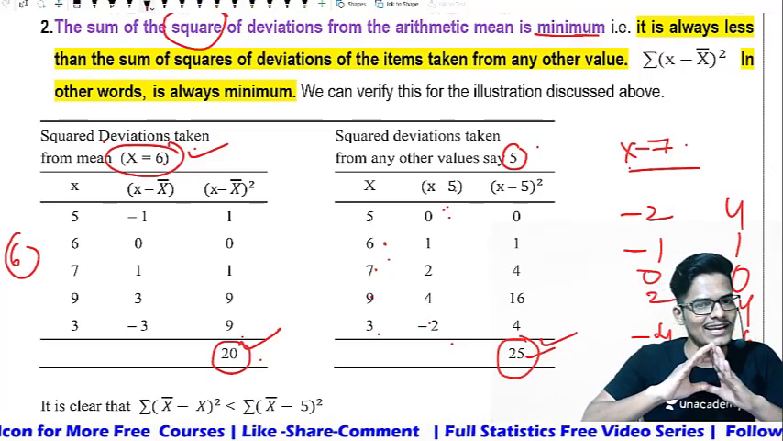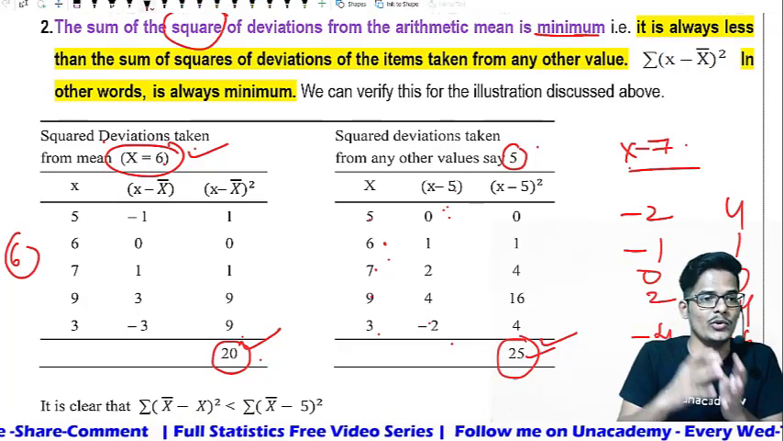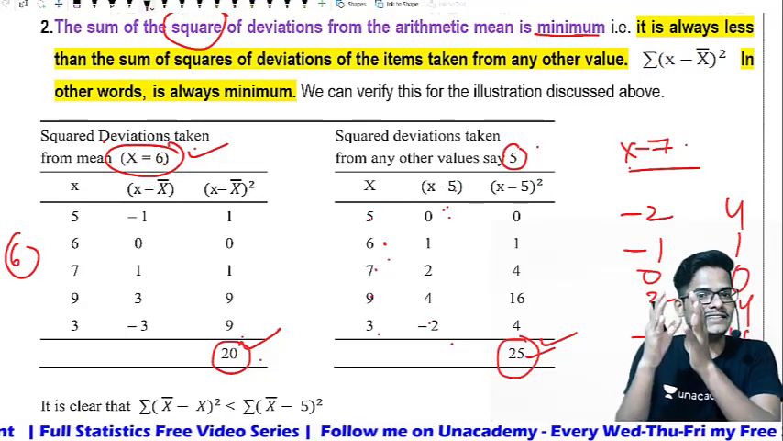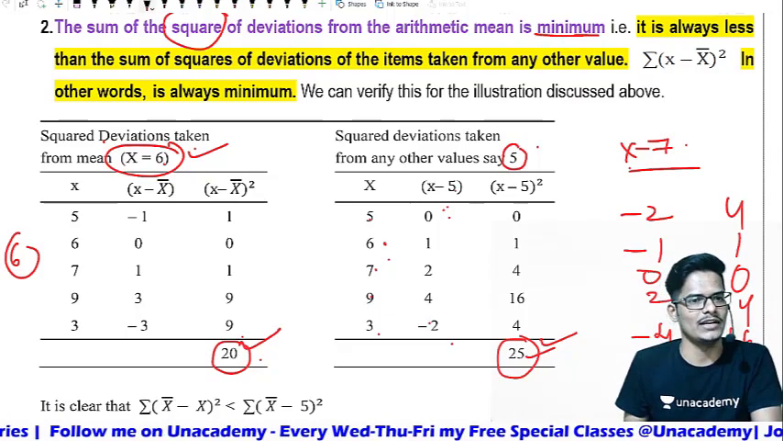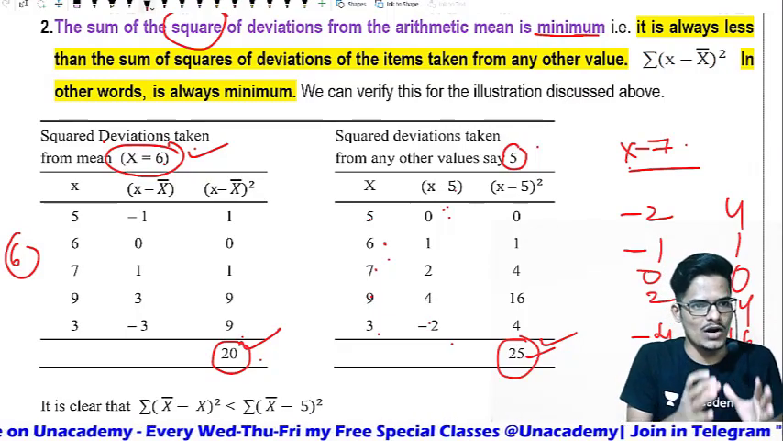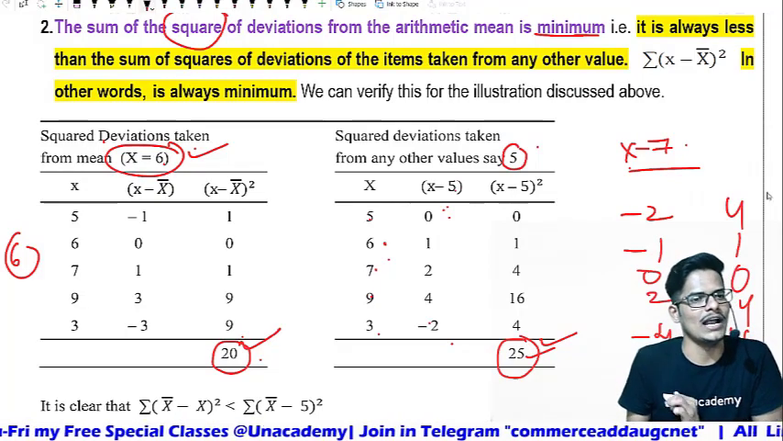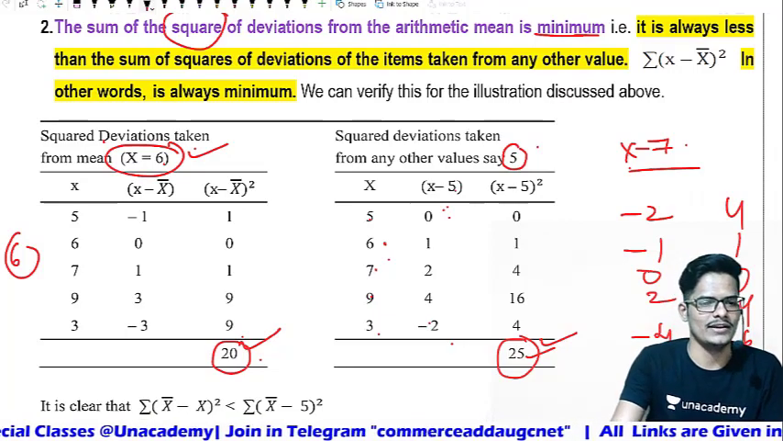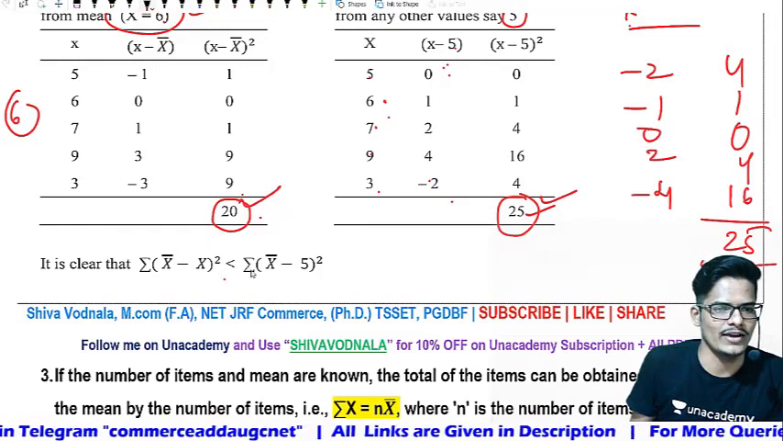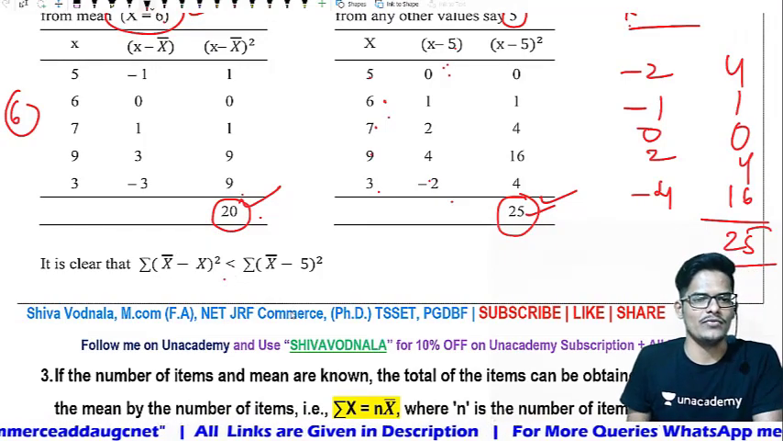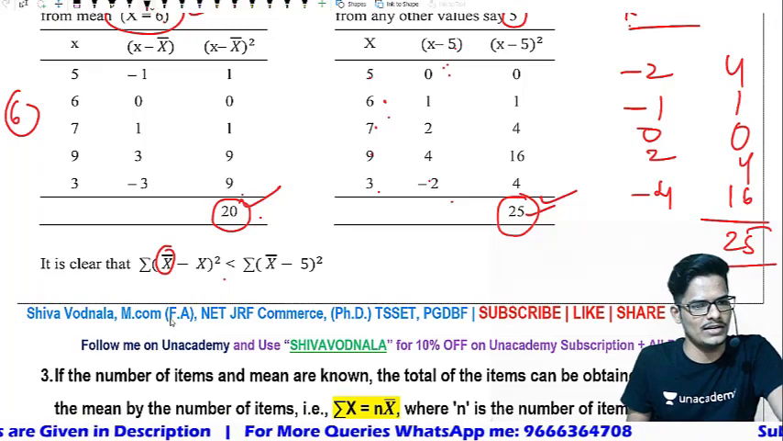That means if you take any number other than the arithmetic mean and do the squares of deviation from that number, then it is always greater than the sum of squares of deviation from the arithmetic mean. That is why we can conclude the sum of the squares of deviation from the arithmetic mean is minimum. Always it is minimum. That you can verify easily. So it is clear that the summation of (x bar minus x) whole square is less than the summation of (x bar minus 5) whole square.